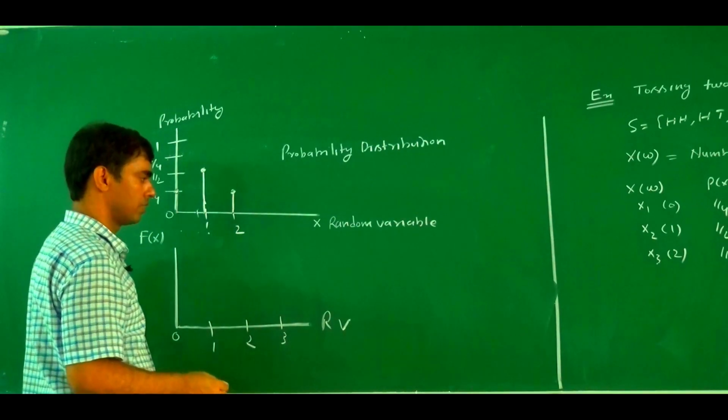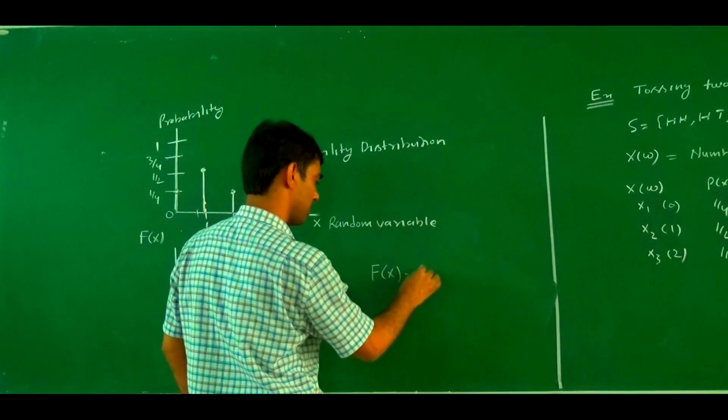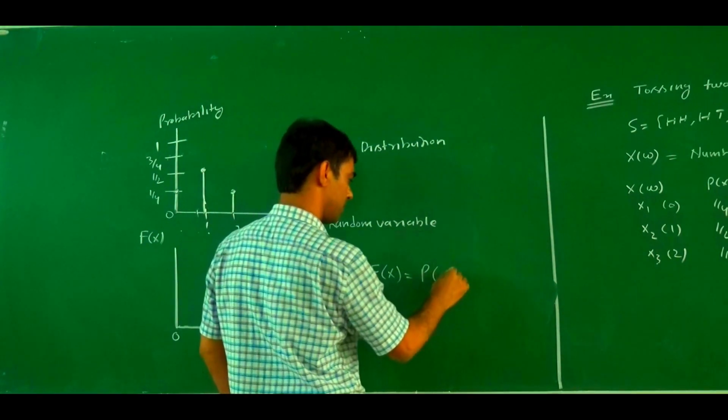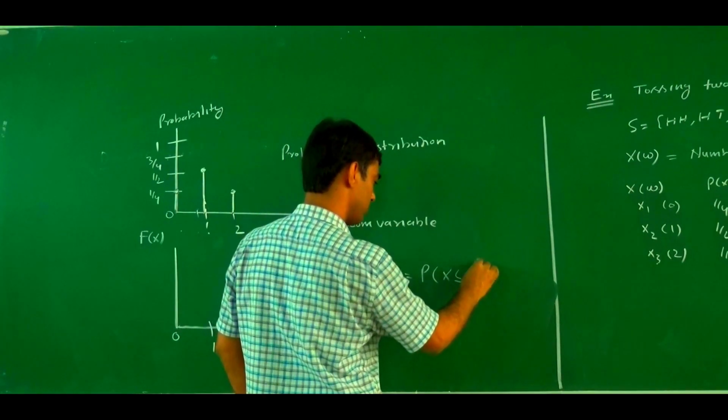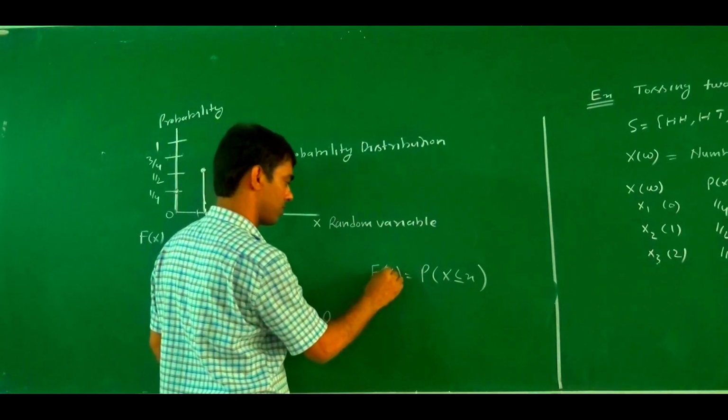So Fx is what? Fx is the probability of X less than or equal to x, where this is the small x.